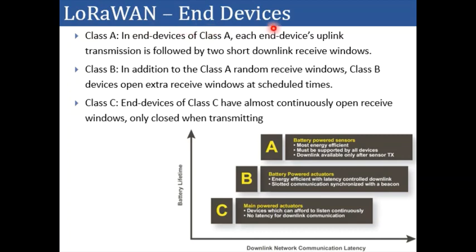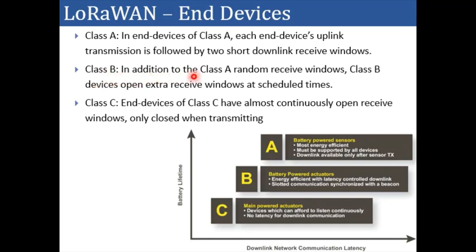Now let's see LoRaWAN end devices. In LoRaWAN we use 3 classes of end devices. In class A end devices, each end device uplink transmission is followed by 2 short downlink receive windows.